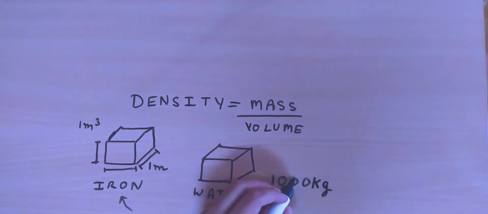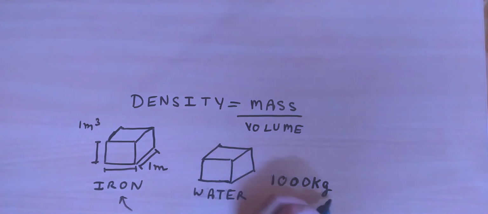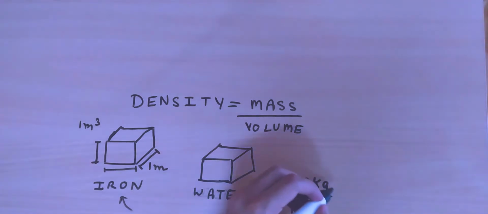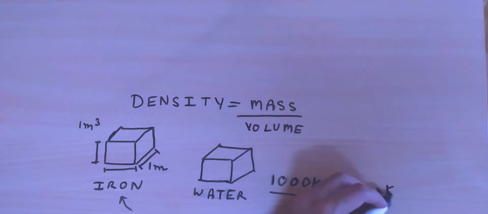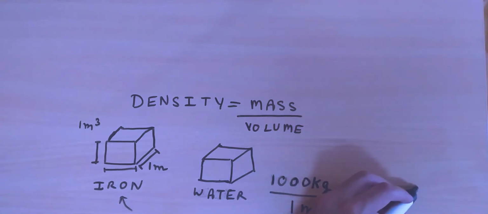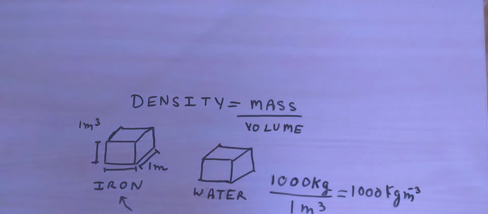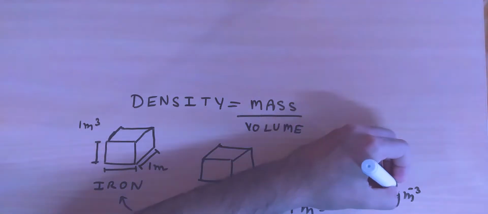So we have 1,000 kilograms of mass of water, and the volume is 1 meter cubed. That is simply equal to 1,000 kg m^-3. So the density of water is 1,000 kg per meter cubed.